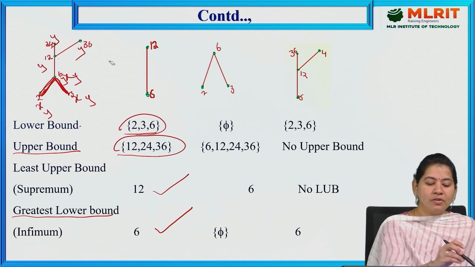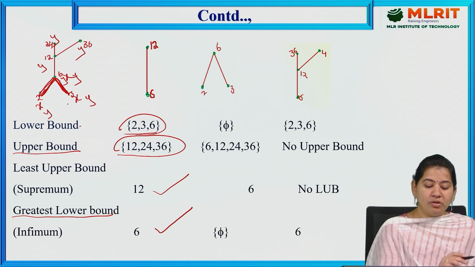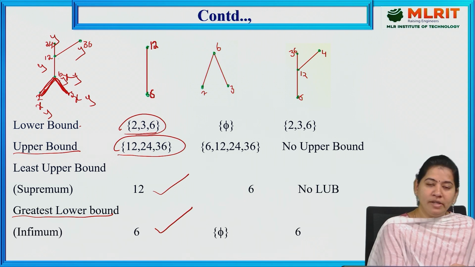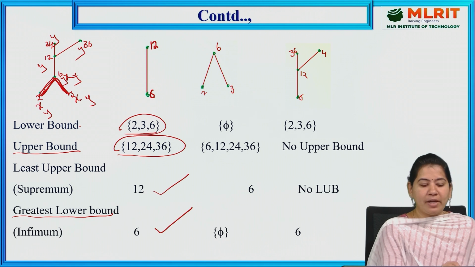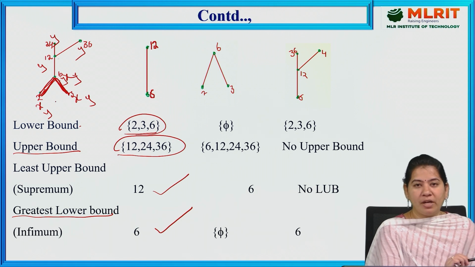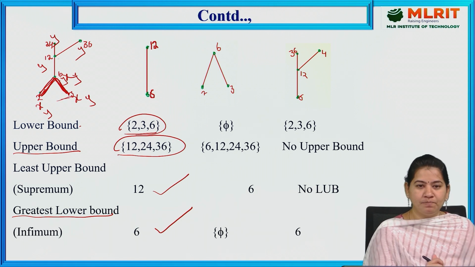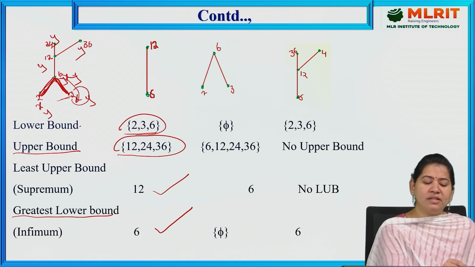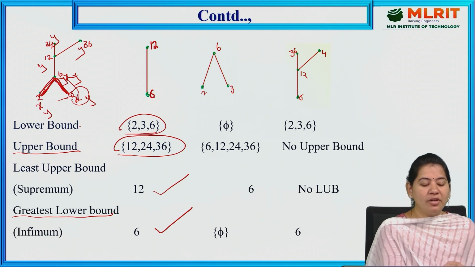Now how to find the lower bounds? From 2, 3, 6, 2 is an X element and also a Y element, 3 is an X element and Y element, 6 is an X element and Y element. Compare each Y element with all X elements. 2 is less than or equal to 12, and 2 is less than 6. But we cannot compare 2 to 3, because there is no relation between 2 and 3. 3 is less than 6, and 3 is less than or equal to 3, but I cannot compare it with the other X element 2, because there is no relation between 2 and 3.